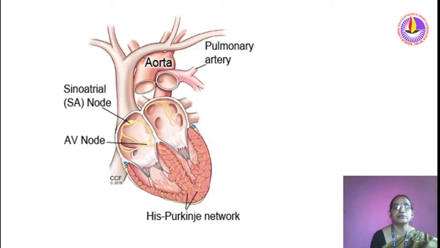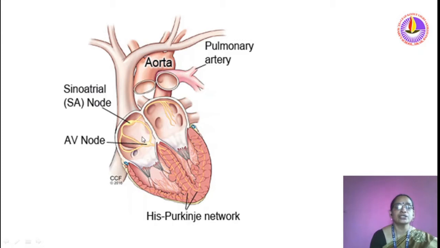Next, an important one: electrical impulses produced by pacemakers. Not only muscular work is there, nerves also perform a particular function in the heart. Electrical impulses are produced. Here you can see the sinoatrial node or SA node, the right auricle and right ventricle, the left auricle and left ventricle.